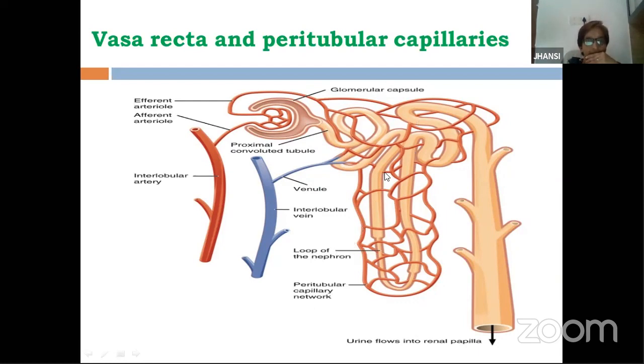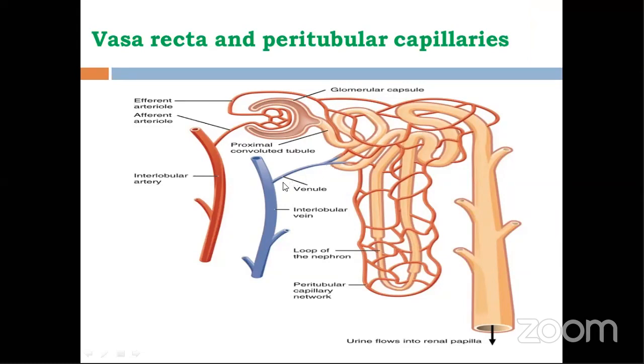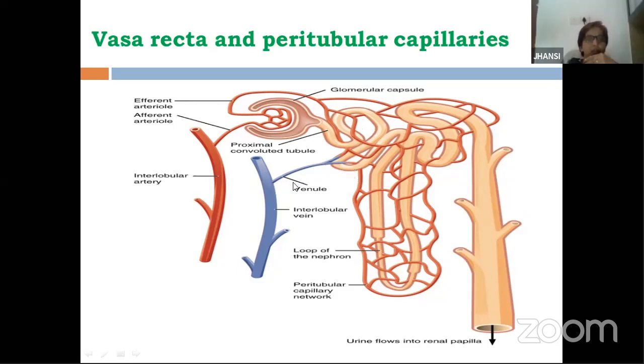The efferent arteriole forms another set of capillaries which surround the loop of Henle. This set of capillaries is called vasa recta. So be it vasa recta or peritubular capillaries, all of these join together to become a venule and vein, and it goes back as the renal vein.